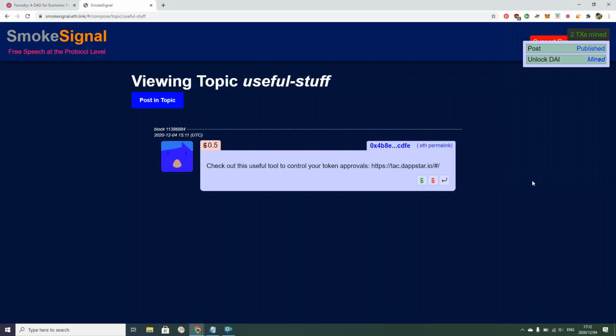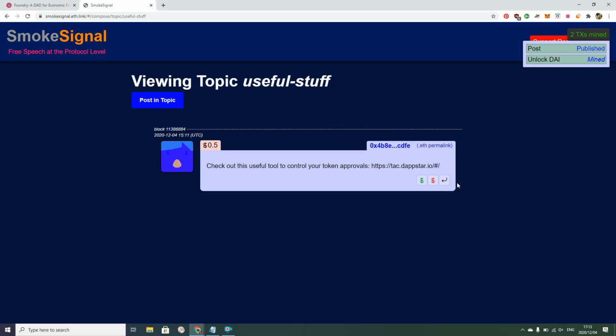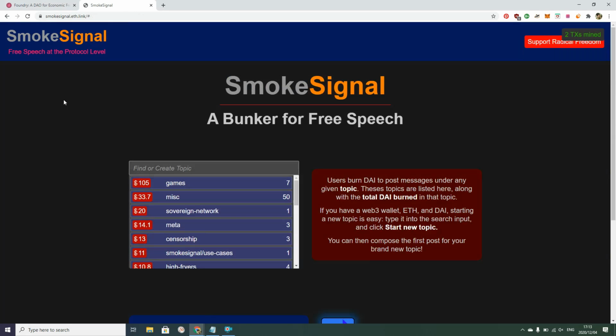Cool, here it is. It is important to note that a post can neither be edited nor deleted once it is posted, ever. If you would like to share the link of this post to anyone, you can right-click here and copy link address. Cool. Okay, so let's look at some other posts on SmokeSignal.